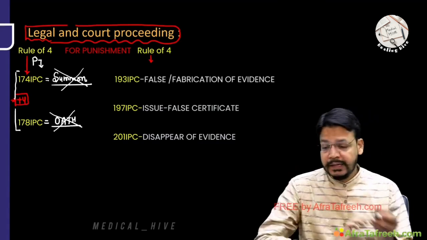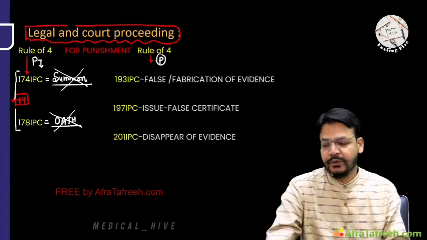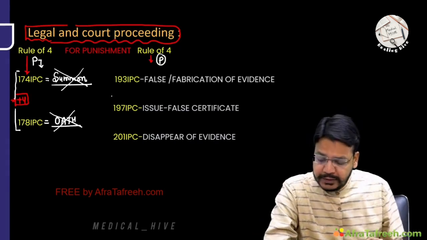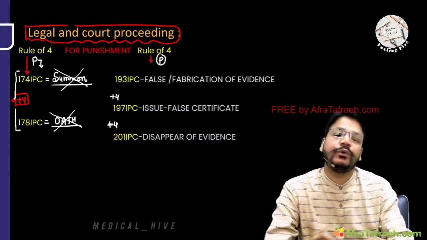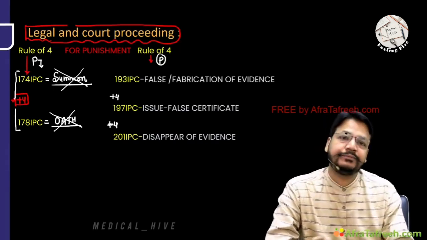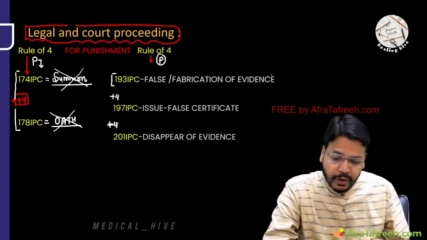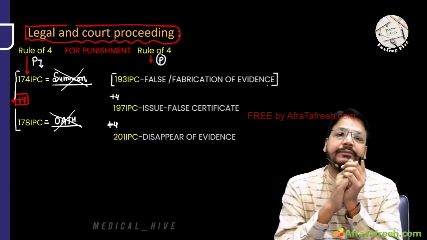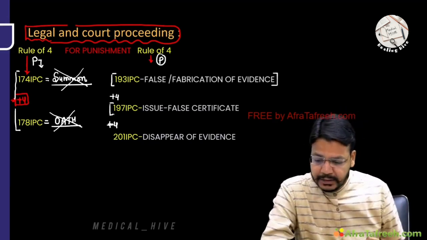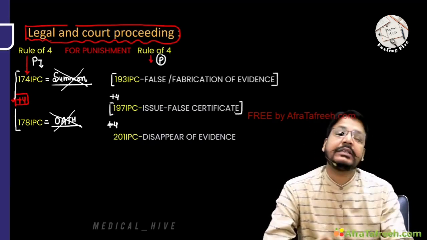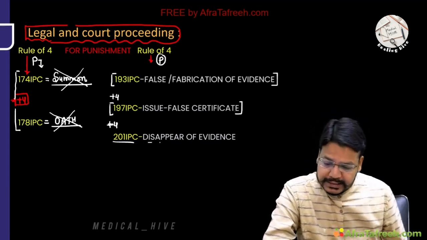Done, sir. Now, sir, again, rule of 4, punishment. These all are punishments, okay? 193 plus 4, 197. 197 plus 4, 201. What is 193? It is punishment for false or fabricating the evidence. 197 is issuing the false certificate. And 201 is disappearance of the evidence.